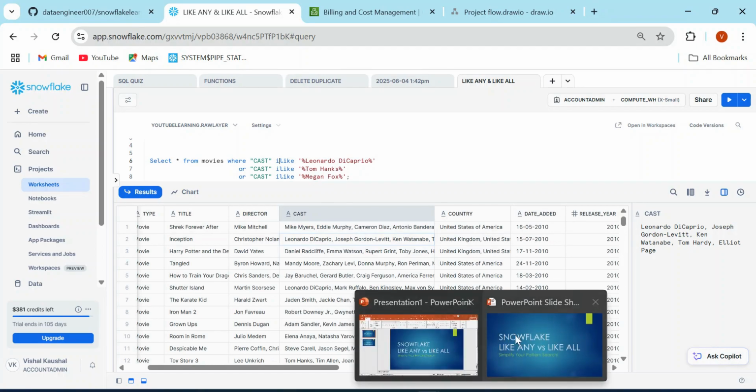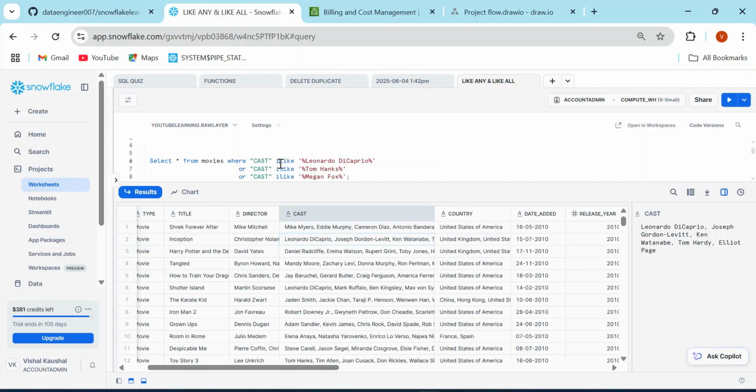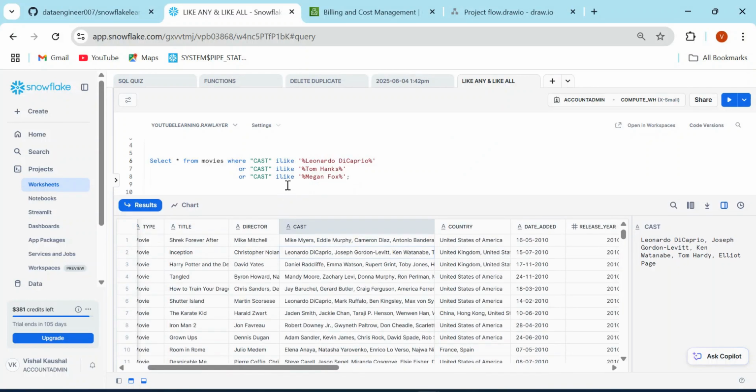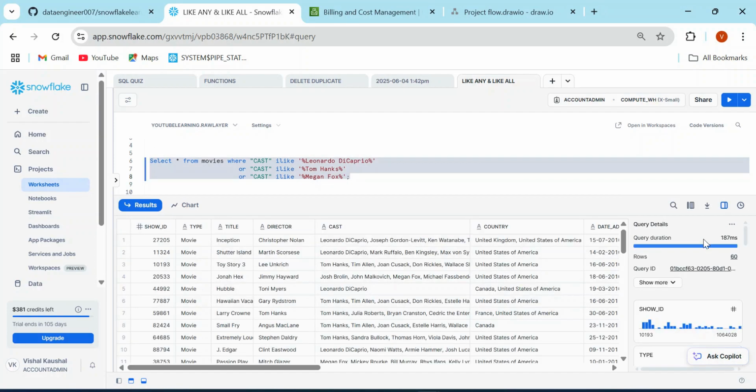Okay, so let me come here. We're going to talk about these three: LIKE, ANY and LIKE ALL. If I have to write it in normal SQL, then you're going to use ILIKE or LIKE. It totally depends on whether you are looking for case sensitive or case insensitive matching. I hope you know it. If I'm going to use ILIKE, then it doesn't matter whether I use a capital L or a small l. Okay, so this is how I'm going to write it, and when I execute it, it gives me 60 records.